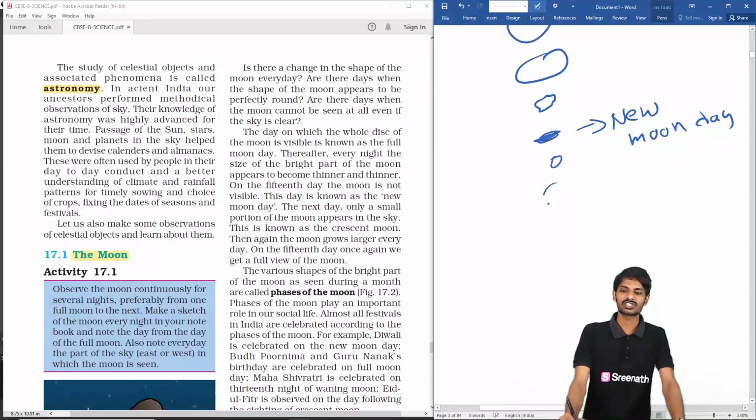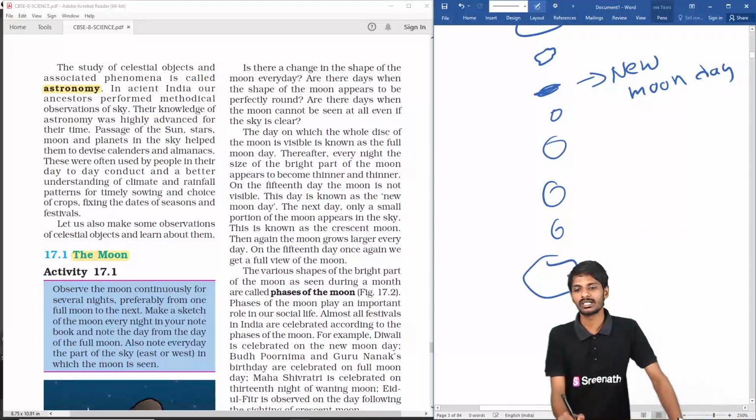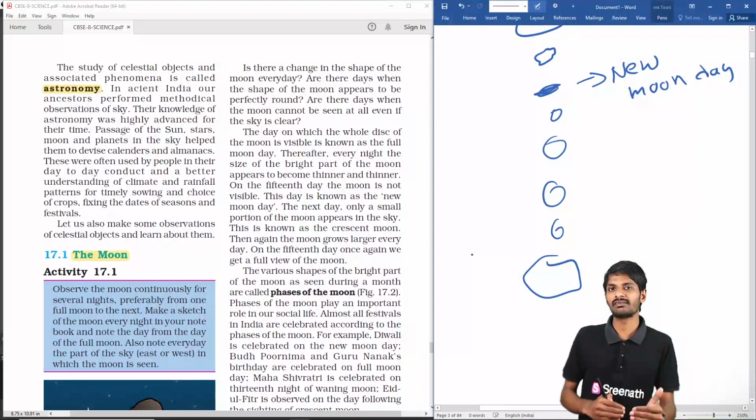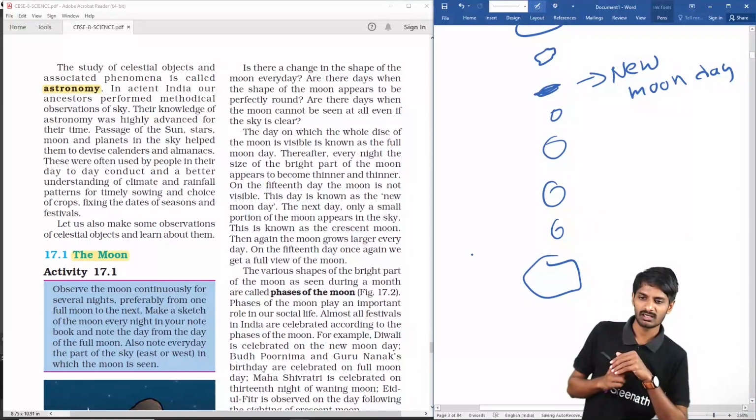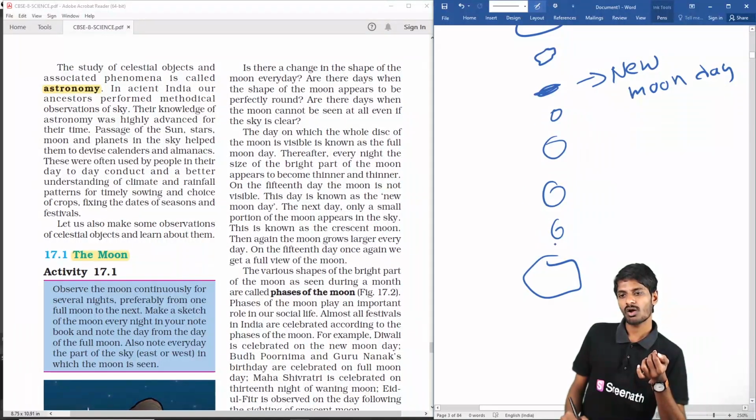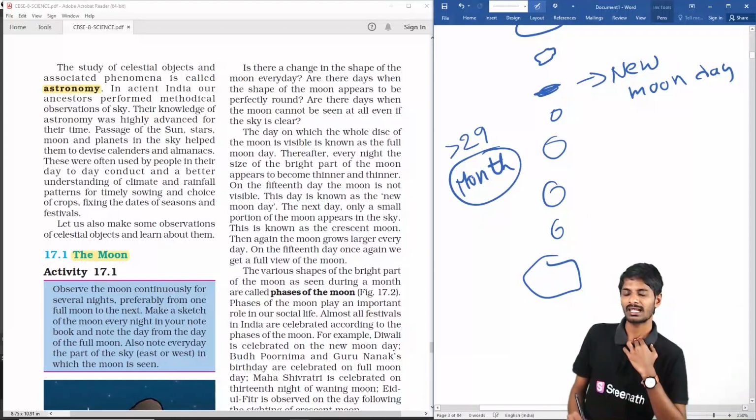Later its size starts increasing, and again you will get a full moon. So these are the different stages of the moon, students. The overall cycle takes approximately more than 29 days, and that is simply what we call a month. In some calendars it is noted as 1 month, students.